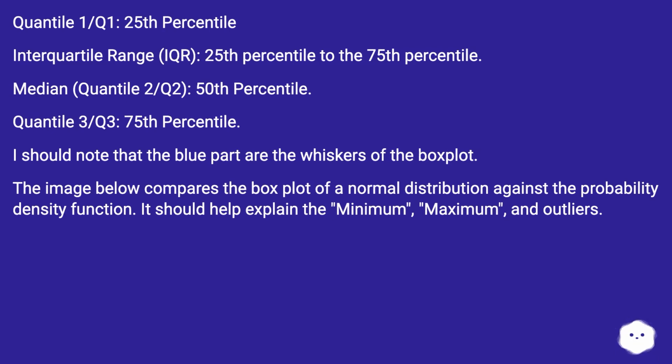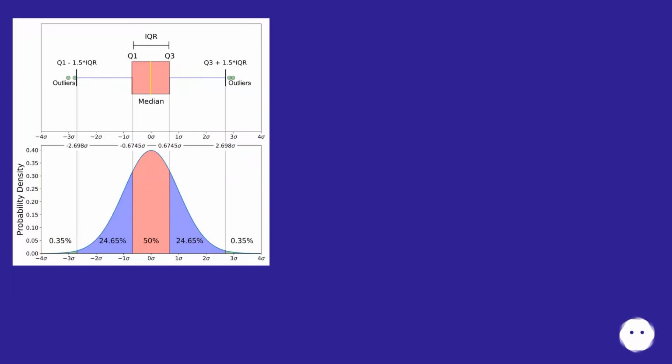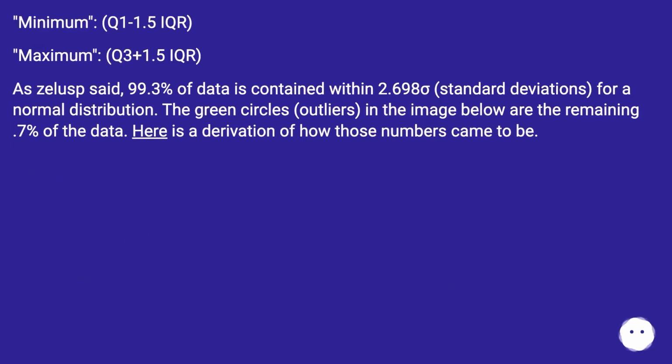The image below compares the box plot of a normal distribution against the probability density function. It should help explain the minimum, maximum, and outliers. Minimum, Q1 minus 1.5 IQR. Maximum, Q3 plus 1.5 IQR. As Zealous said, 99.3% of data is contained within 2.698 sigma, standard deviations, for a normal distribution. The green circles, outliers, in the image below are the remaining 0.7% of the data. Here's a derivation of how those numbers came to be.